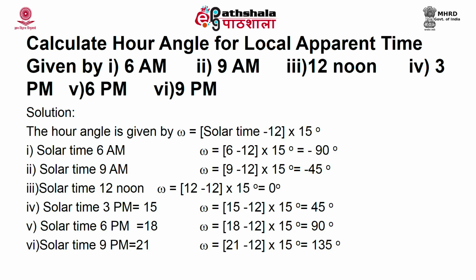Let us do another problem. Determine LAT corresponding to 1500 hours IST at Mumbai, having latitude and longitude of 19.07 north, 72.85 east, on 1st July. In India, the IST is based on 82.50 degrees east. On 1st July, the equation of time correction is equal to minus 4 minutes. So, here you can apply that equation. LAT is equal to time plus or minus (standard time longitude minus location longitude) multiplied by 4 minutes plus the equation of time correction.